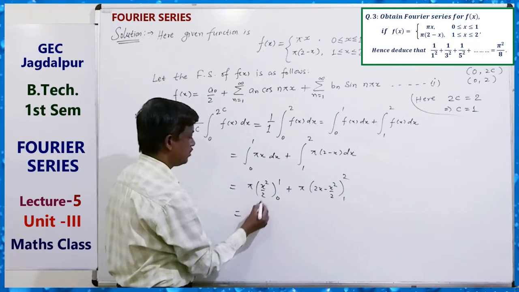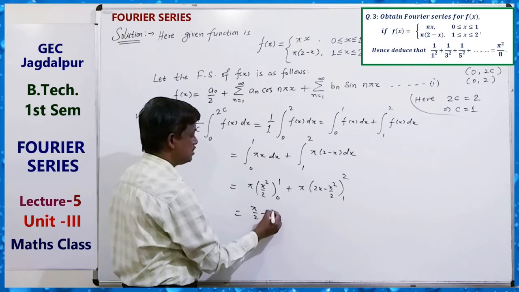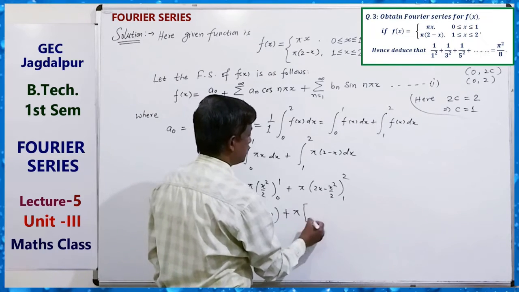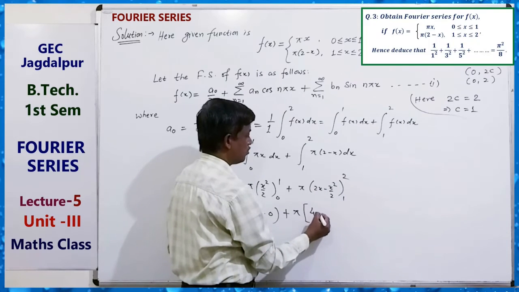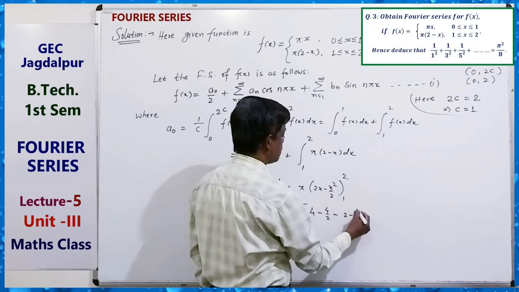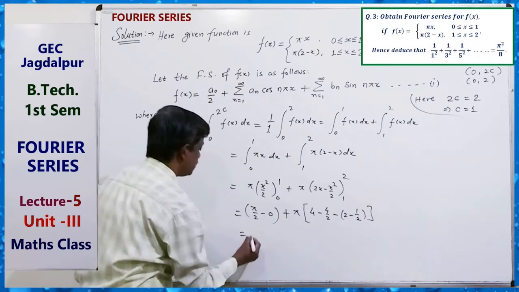So solve it. So pi by 2 minus 0, plus pi (4 minus 4 by 2) minus (2 minus 1 by 2).